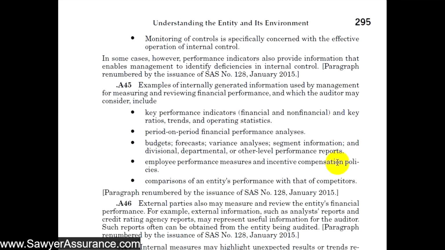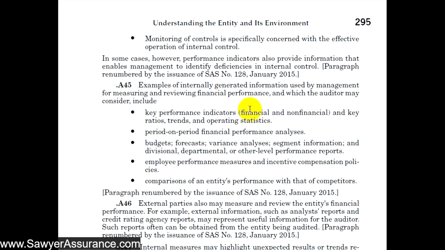As we have learned in regard to understanding the entity and its internal control, we're required not only to understand the design of the controls, but also we need to understand whether or not they've been implemented, and how. So some of the things that we might request and inspect or observe related to management's measurement and review of their financial performance might be the key performance indicators, either financial or non-financial.